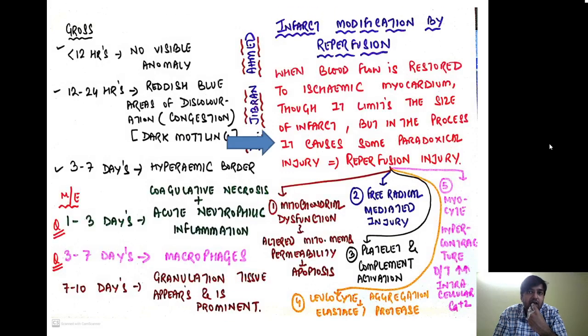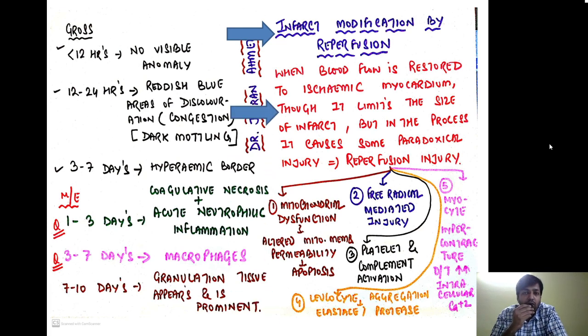Let us see infarct modification by reperfusion. When you restore the blood flow, the infarct is modified in many ways. When the blood flow is restored to the ischemic myocardium, though it will limit the size of the infarct, in the process it will cause some paradoxical injury, which is called reperfusion injury. We have already read about ischemia reperfusion injury in chapter 2 of cell injury. Here we are going to revise the causes of reperfusion injury. So why is this reperfusion injury occurring?